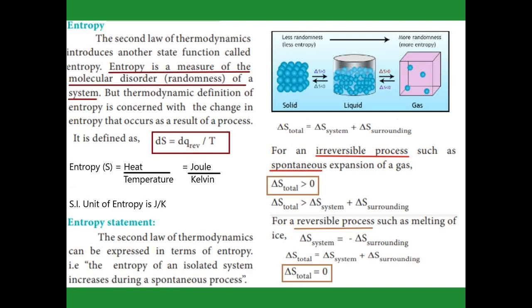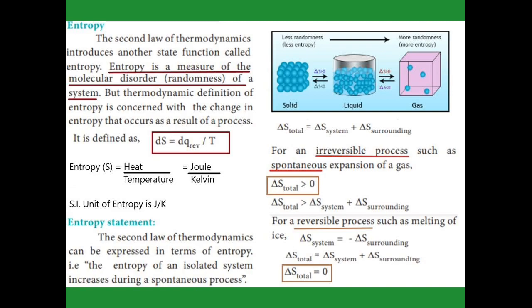One more example of a spontaneous process is aging. A young person changes into an old person, but an old person never changes into a young person. It is spontaneous, but not reversible. So a spontaneous process is always an irreversible process.